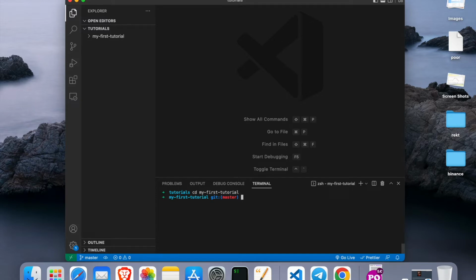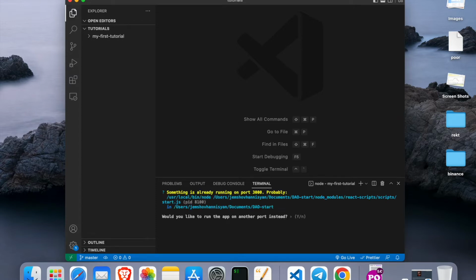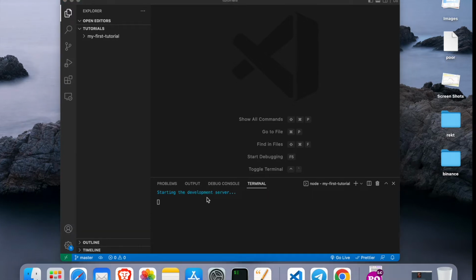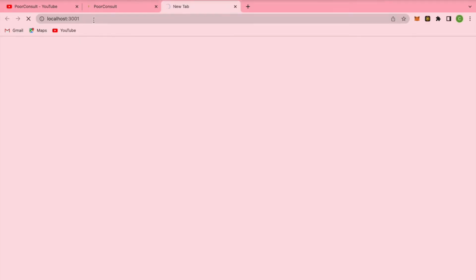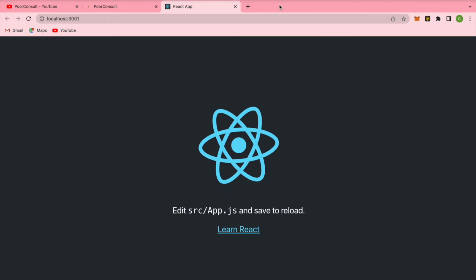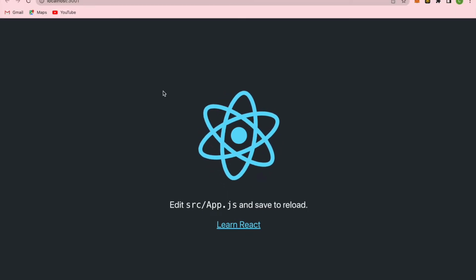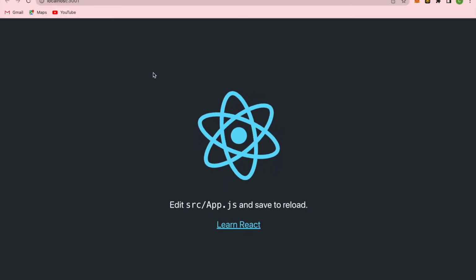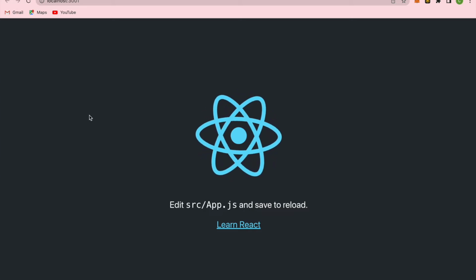Now once we are in the folder where all the dependencies and React have been installed, we need to type in the simple command npm run start. Click on enter and this will initiate the base application for us. Click on Y, yes, and the localhost might be 3000 or 3001.